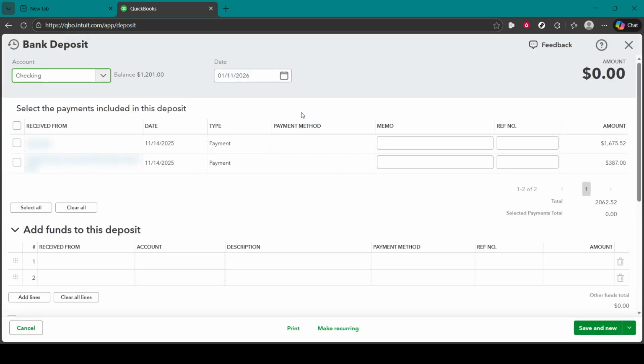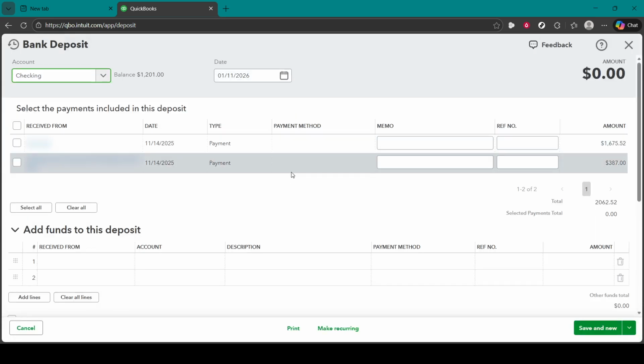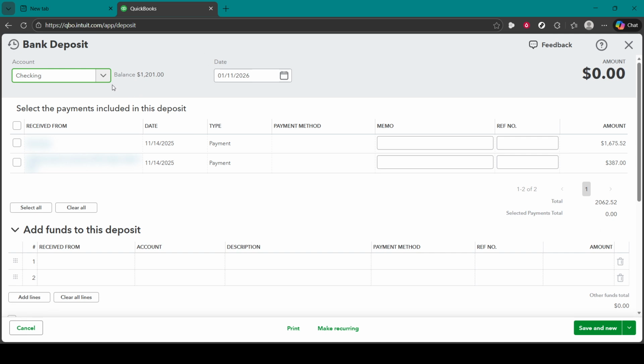At the top, select the bank account where the money was deposited. Set the deposit date to the date on your actual bank slip, not necessarily the day you recorded the sale. That date alignment is key for easy reconciliation later.